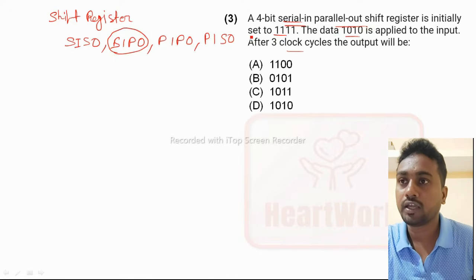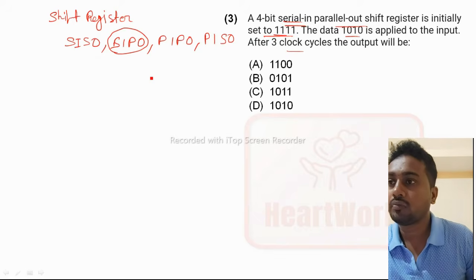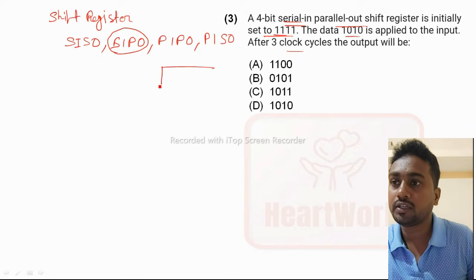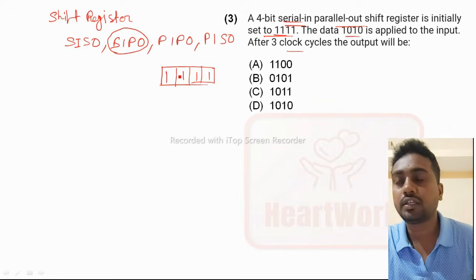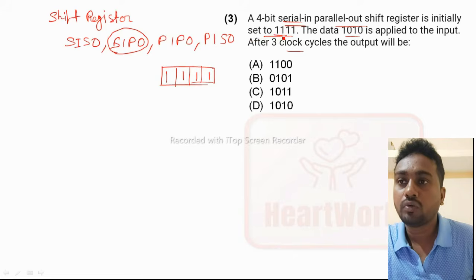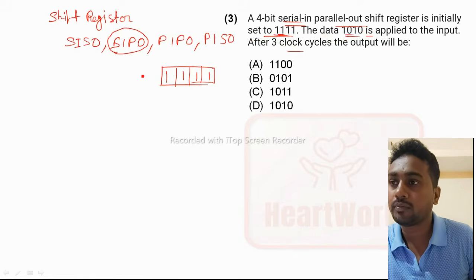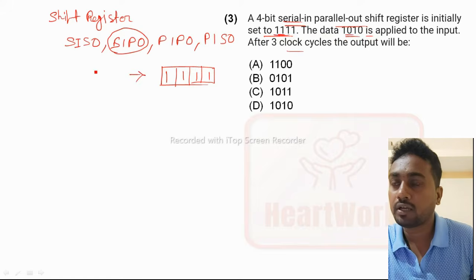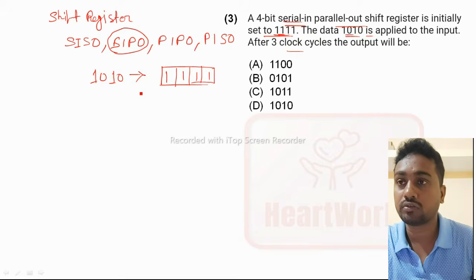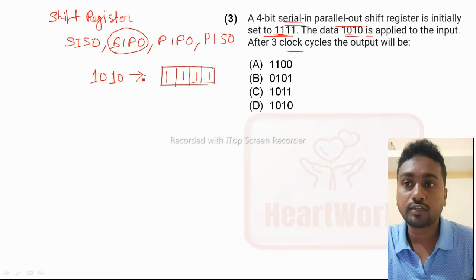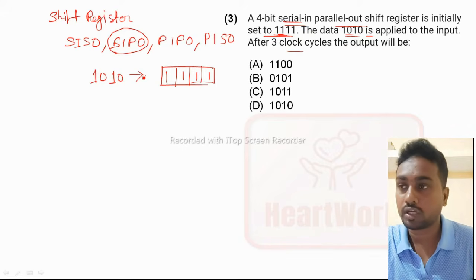They are using a serial in parallel out register, and initially it's set to 1 1 1 1. The data 1010 is applied at the input. What is our input? Input is 1010. Now at the third clock cycle, what is the output we have to calculate?